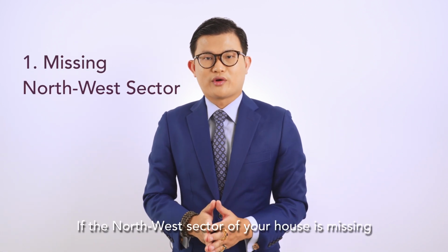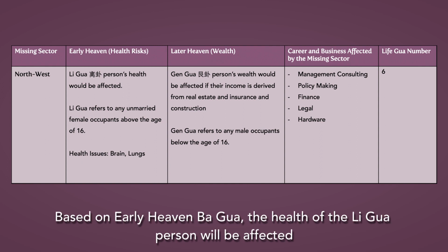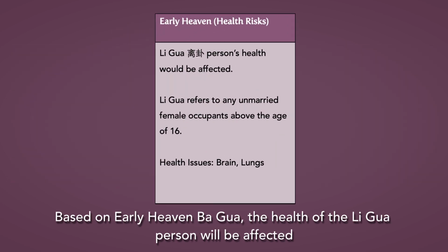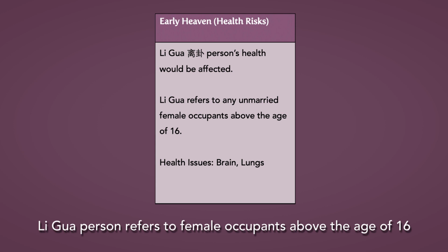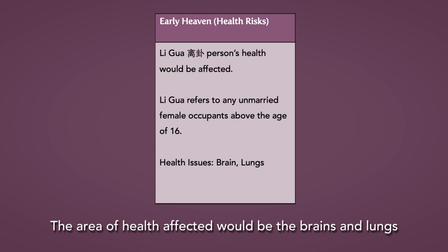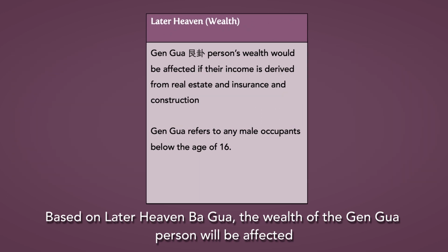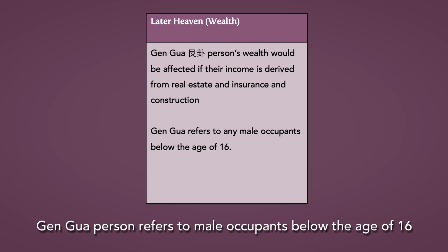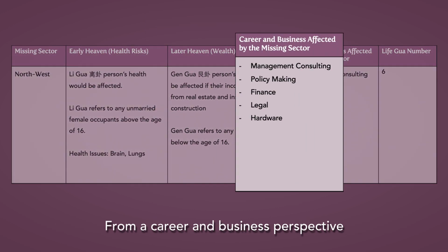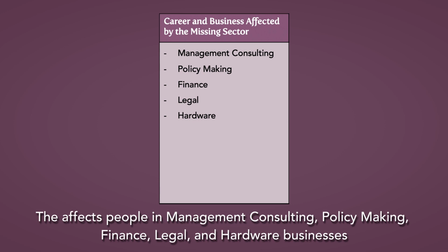If the northwest sector of your house is missing, based on Early Heaven Ba Gua, the health of the Li Gua person will be affected. Li Gua person refers to female occupants aged above 60. The area of health affected would be brains and lungs. Based on Later Heaven Ba Gua, the wealth of the Geng Gua person will be affected. Geng Gua person refers to male occupants below the age of 60. From career and business perspective, it affects people in the management consulting, policy making, finance, legal, and hardware business.